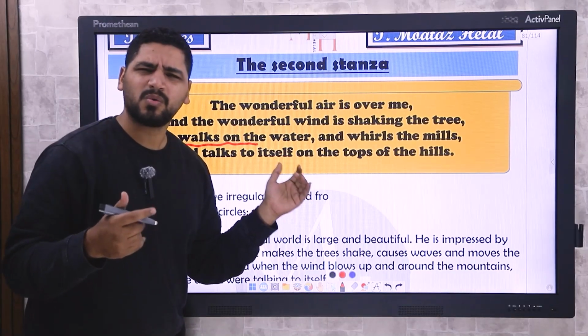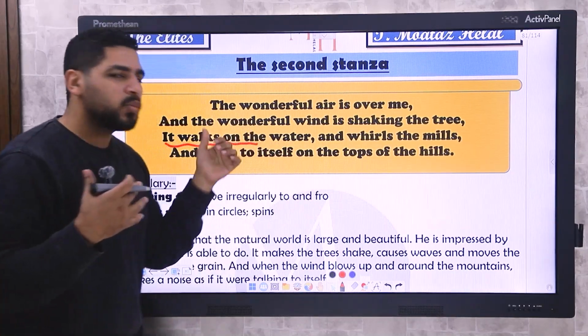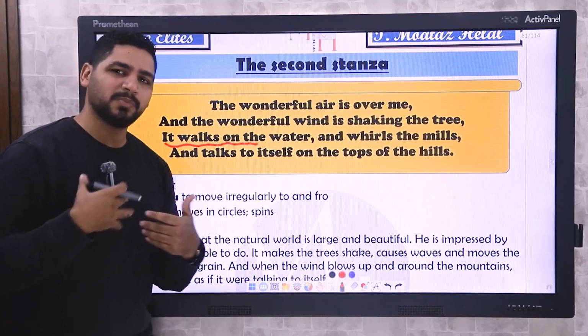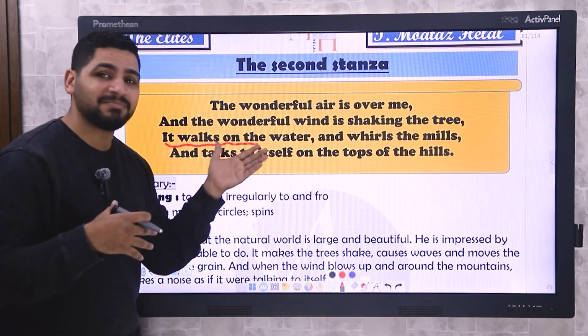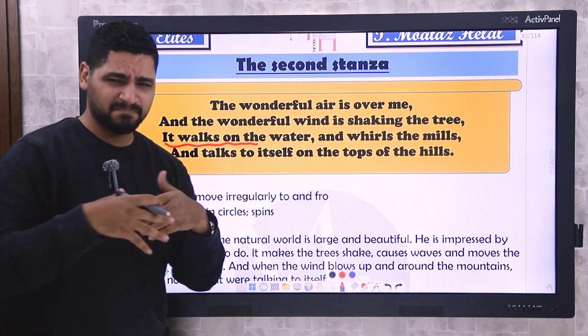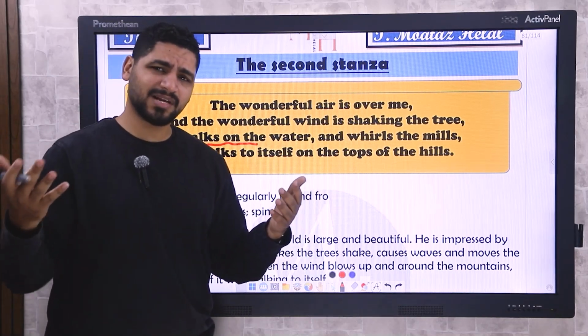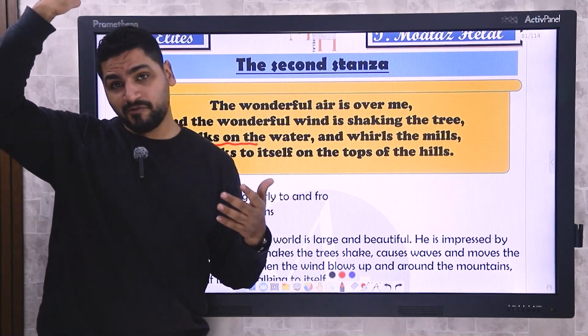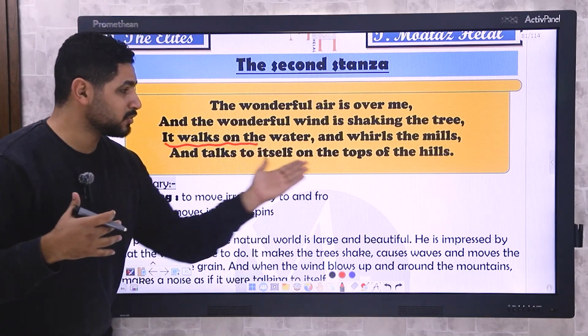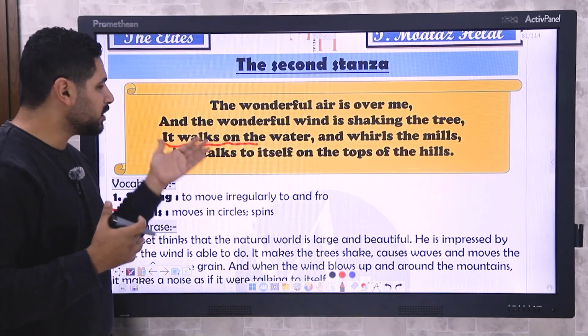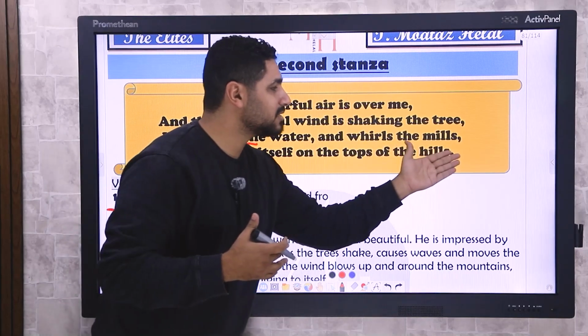What? Walks on the water? What does he want to say? We understand that he's comparing the air to a person who can walk. But what does he mean by this? He means that the air can be anywhere. The air can be on the water, can be above him, and it can be on the tops of the hills. Let's continue. It walks on the water and whirls the mills.